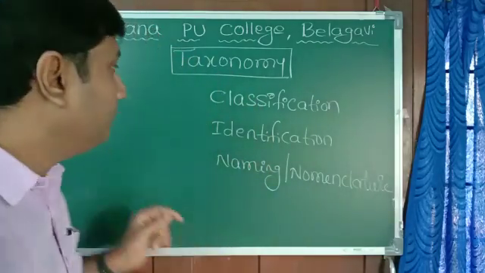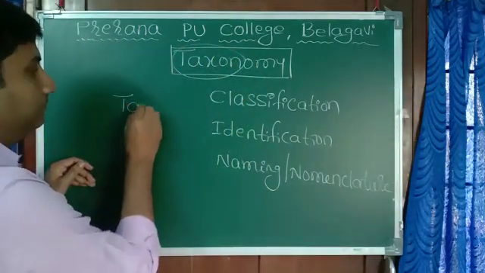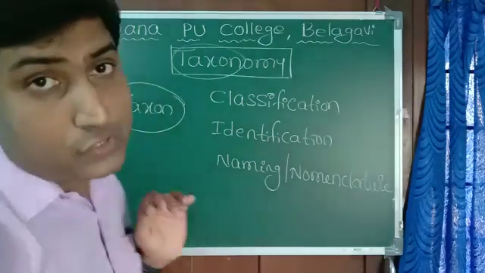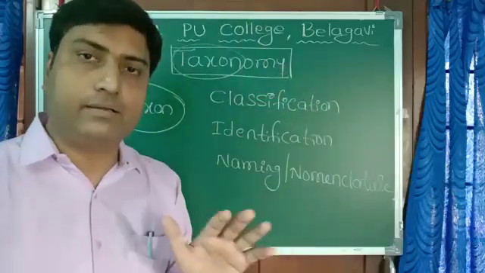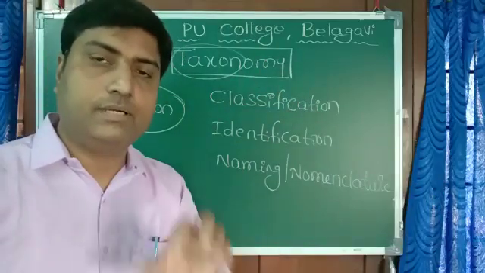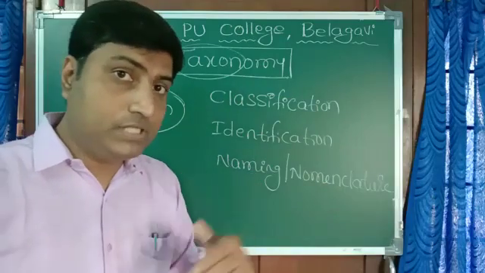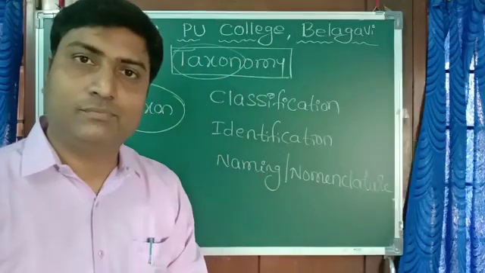What is the meaning of the word taxon? Taxon is any group of organism at any rank, like mammals. Mammals means the organisms which feed their young ones with milk. Birds, a taxon.